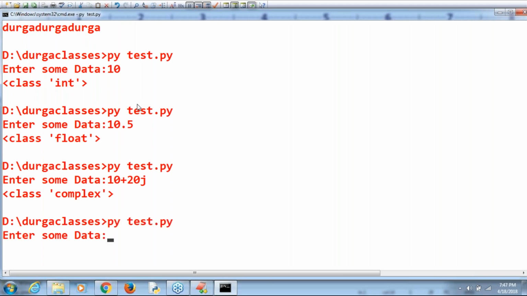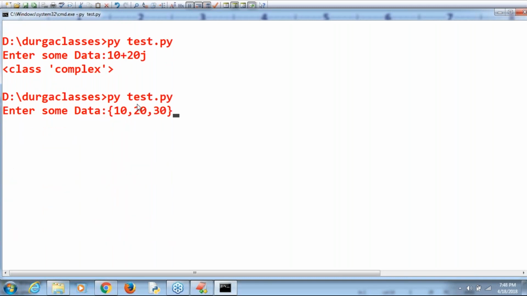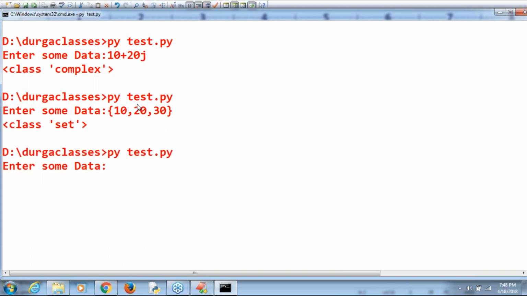If I provide 10, comma, 20, comma, 30, what is this one? Tuple type. If I provide it in curly braces, it is a set type. If I provide 10, 20, 30 in square brackets, what is this one, sir? List type. Based on what you provide, it is automatically going to be considered the corresponding type.